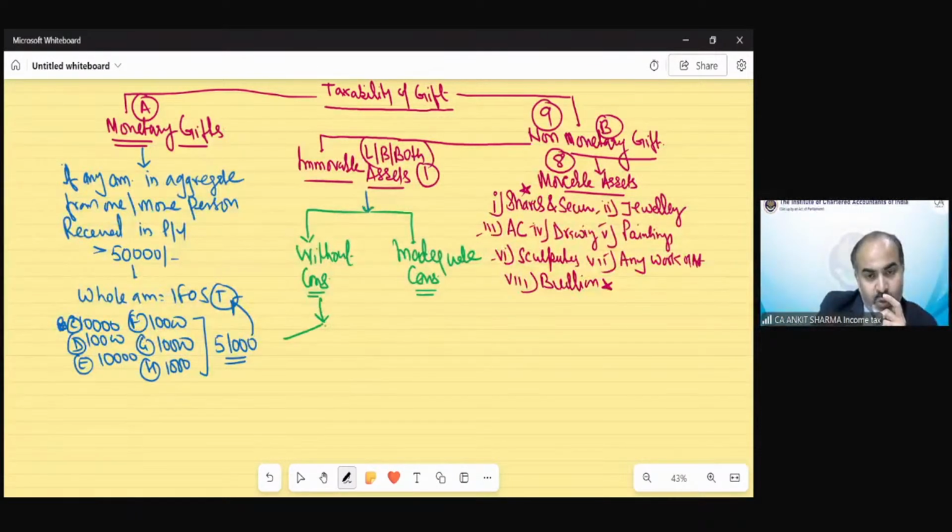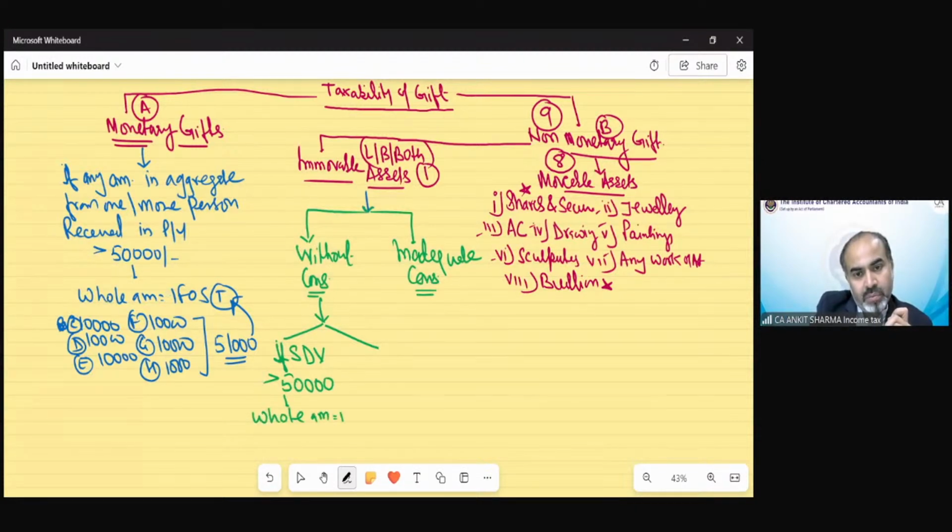Now the provision says that in case of without consideration, there would be two situations. Again the same stamp duty value provision, section 50C under capital gain, and for PGBP section 43CA, has to be applied over here. If the stamp duty value exceeds 50,000, then the whole amount is income from other sources.